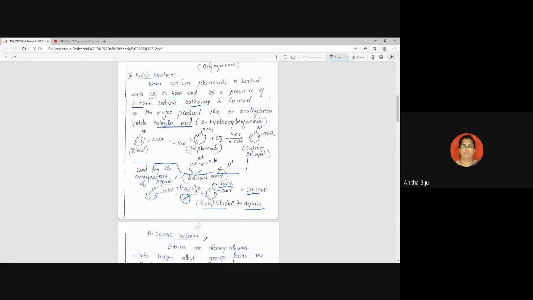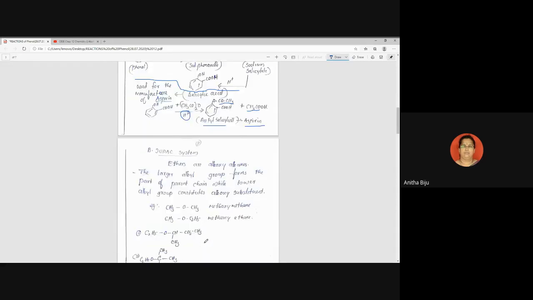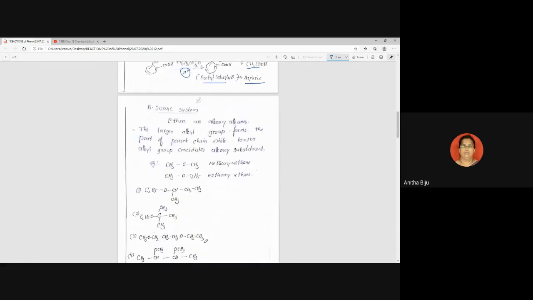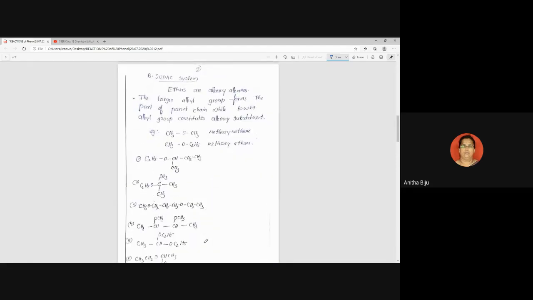Okay, so this is all about phenol. Now you can write the next and last title of the chapter: ethers. Write the name of the topic, ether. What are ethers? Ethers are alkoxy-alkanes.